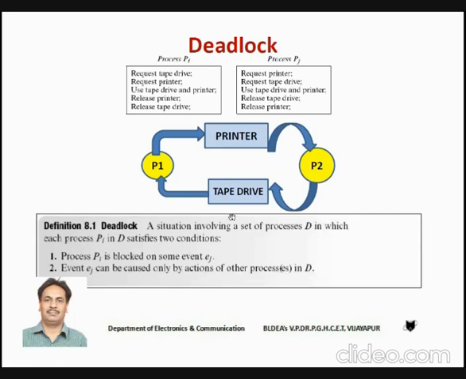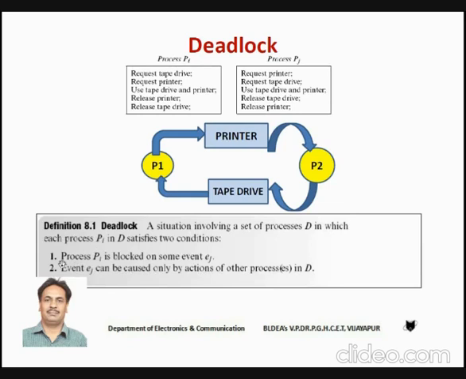Here we have the definition for deadlock. In the textbook, the author defines deadlock as a situation involving a set of processes D in which each process Pi in D satisfies two conditions. Assume that you have a situation involving a set of processes, represented by D, and a process Pi in the set D satisfies the following two conditions.